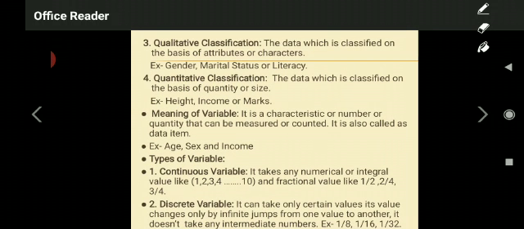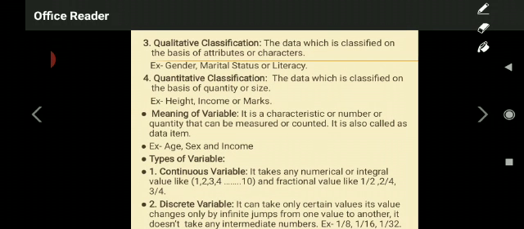Now coming to the next stage. Out of that 102.7 crore population in 2001, what was the male literacy ratio? How many male population, for example, got educated and how much female population got educated? So here, on the basis of gender and marital status or literacy, you may classify the available data, that is called as qualitative classification.